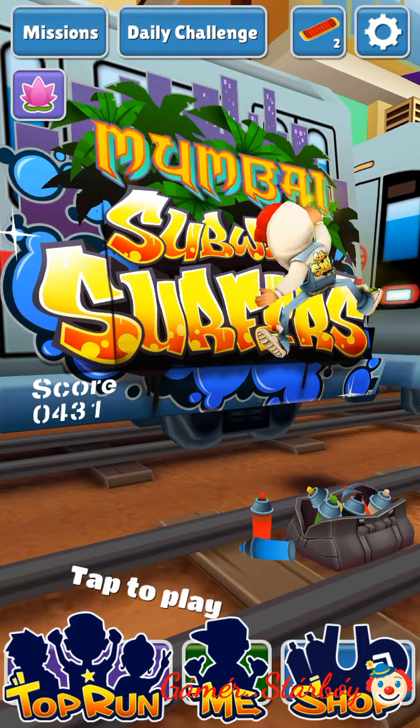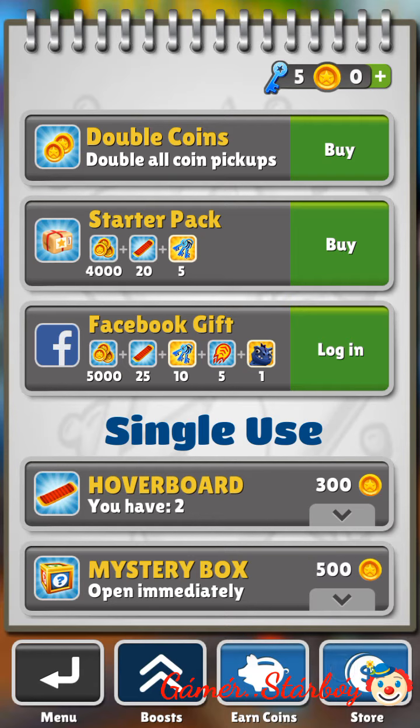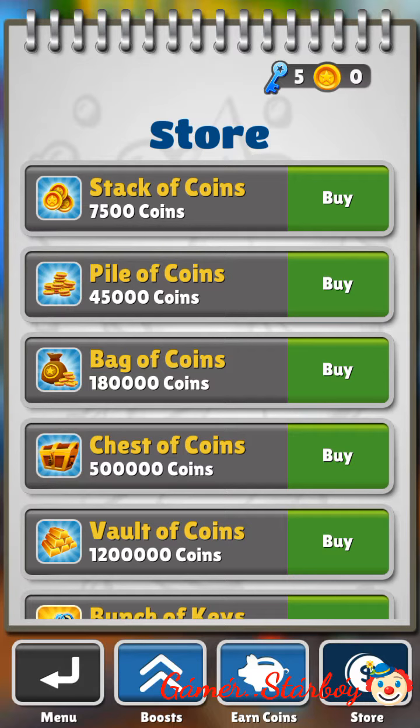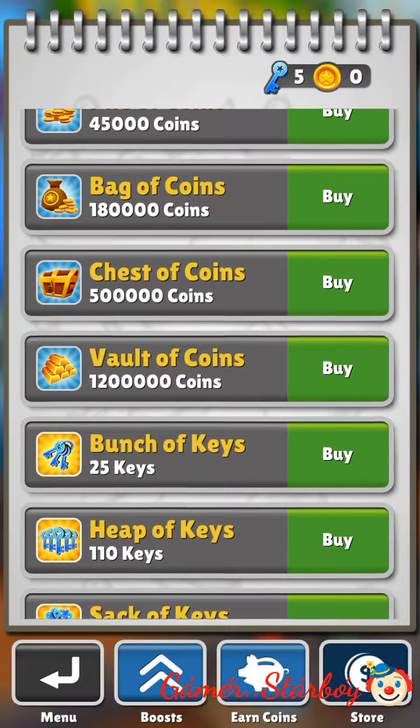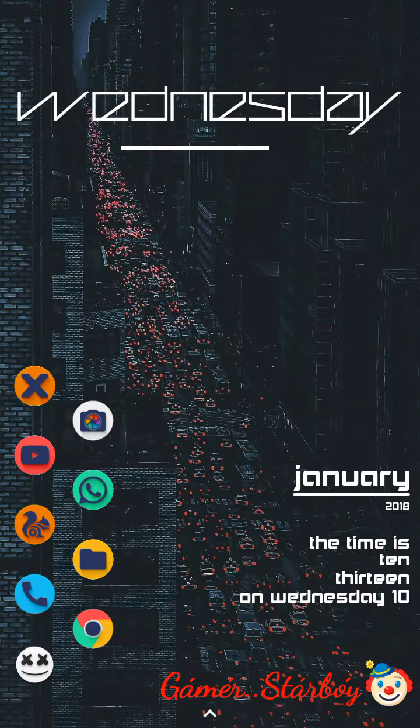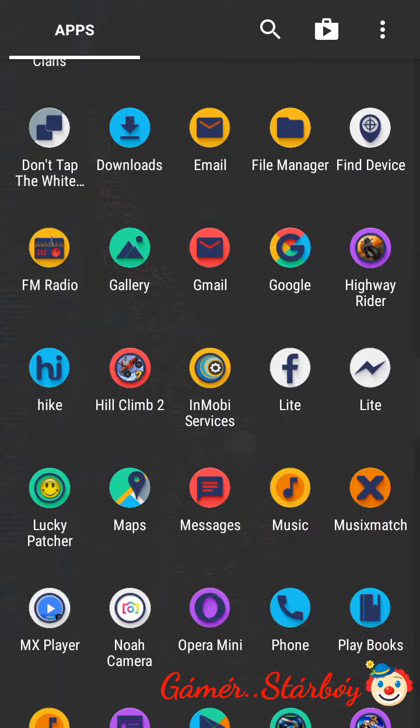and check the store. Here we can see if we purchase anything it will not be purchased, and if we are connected to the internet it will redirect us to the Play Store and ask us to purchase, and use of money will be required. So we'll go to our app Lucky Patcher.